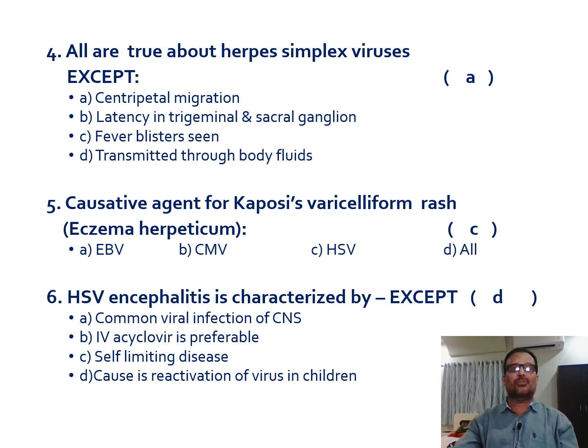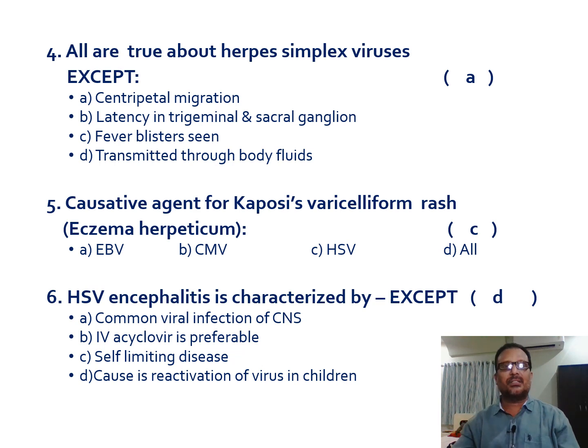Next, the fourth one is: all are true about herpes simplex viruses except. So what is true? That means which is false related to herpes simplex virus. The centripetal migration, and latency in trigeminal and sacral ganglion, fever blisters are seen and transmitted through body fluids.